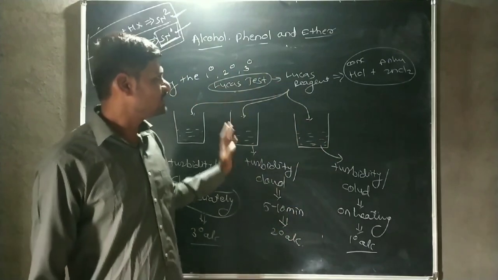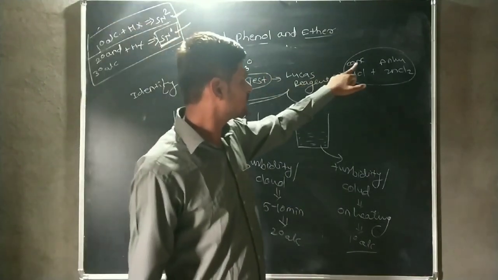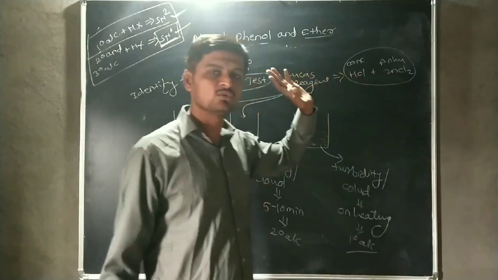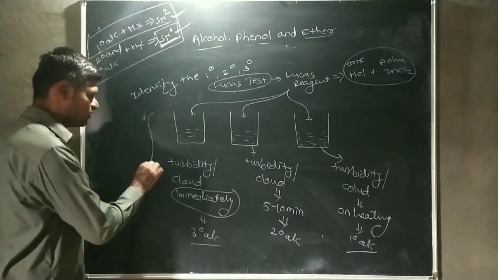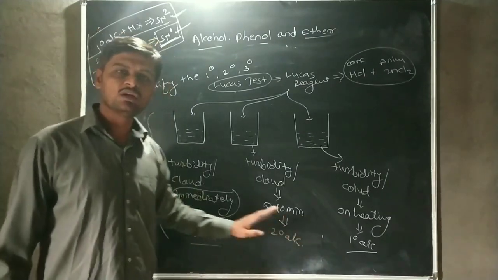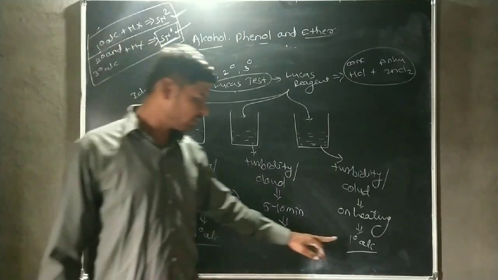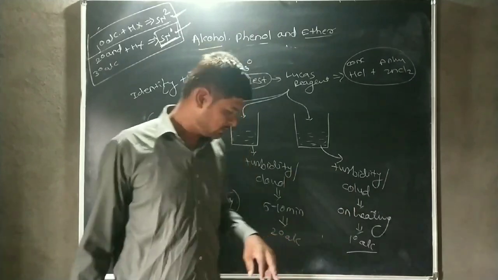Therefore, using the Lucas test, with the Lucas reagent that is concentrated HCl and anhydrous ZnCl2, we can easily distinguish between primary, secondary, and tertiary alcohol. The primary alcohol shows turbidity on heating.